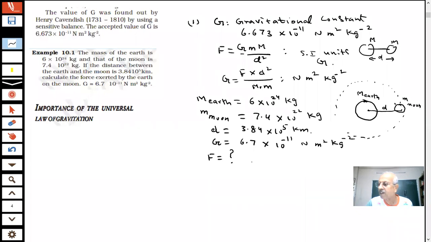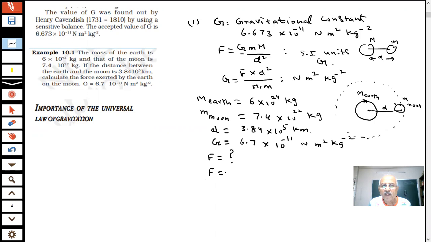That is our gravitation. Sir, 2.02 into 10 power 20 Newtons. Okay, the answer is correct. So there will be such questions in the paper also, students. How are we going to solve such questions?